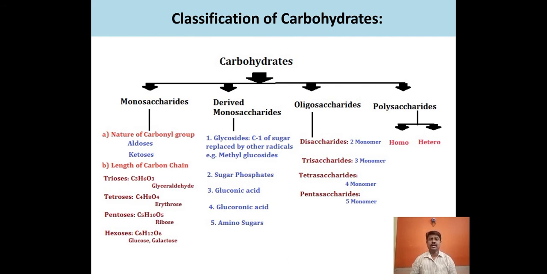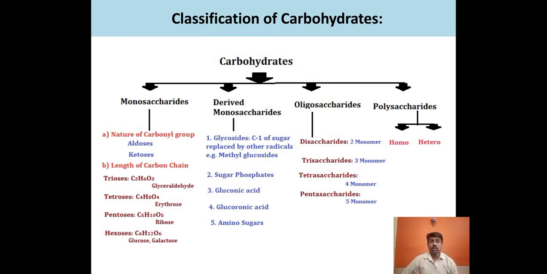Look here on the screen, monosaccharides are called monomers, single units, single molecules that work as a carbohydrate.